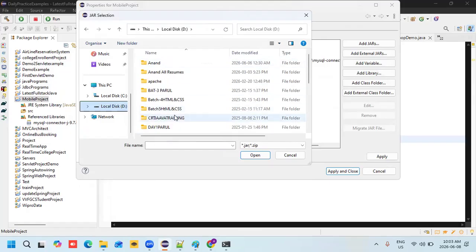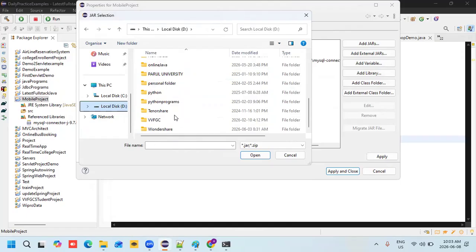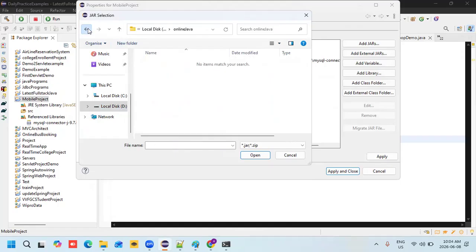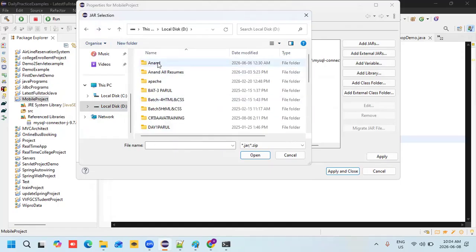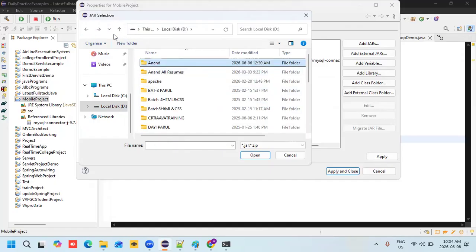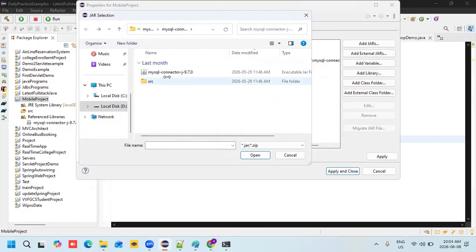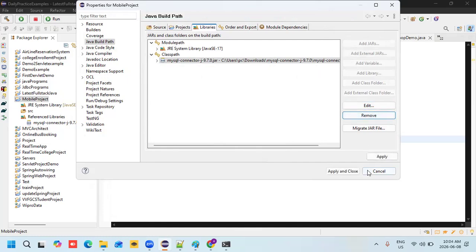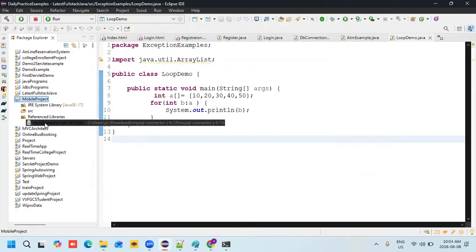Somewhere already we have stored it, right? Online Java, somewhere I have already stored that. I downloaded it last month, but wherever you extract that file, you need to remember that particular path. Just take that and add it. You're not required to add it again, so let me remove one. Okay, I added one jar file.